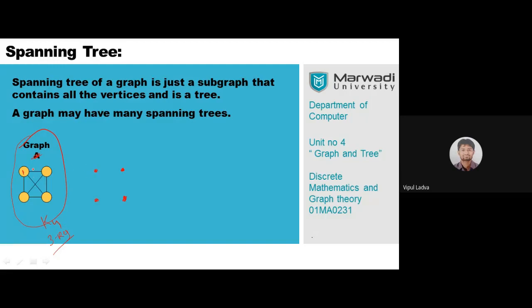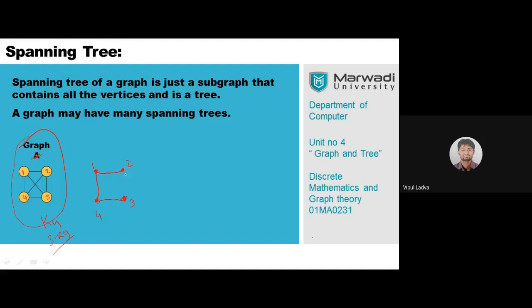Suppose I label the vertices as 1, 2, 3, and 4. Now, let me give you one of the spanning trees: 2 to 1, 1 to 4, and 4 to 3. Do you think this is a valid spanning tree? Yes, it is, because it is a subgraph of the actual graph K4.